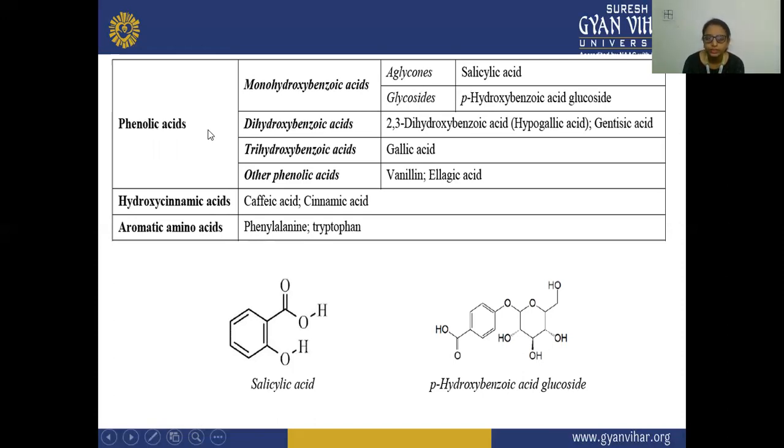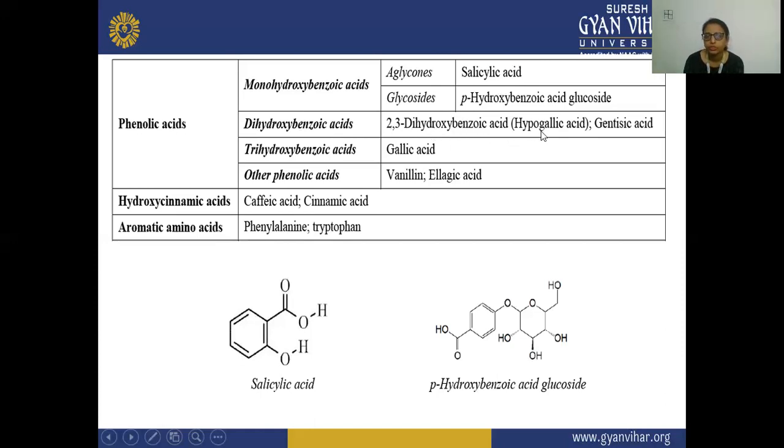Secondly, in this phenolic acid category, the dihydroxybenzoic acid is present. In your dihydroxybenzoic acid, the example is 2,3-dihydroxybenzoic acid, that means hypogallic acid or gentisic acid. So in this dihydroxybenzoic acid, there is a presence of two alcohol groups on this benzoic acid structure.